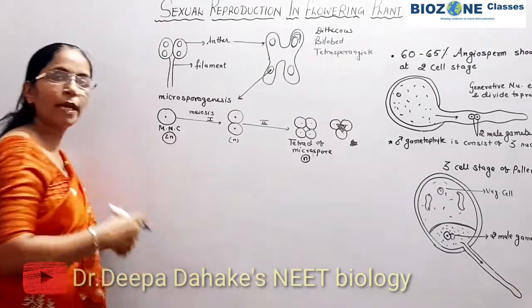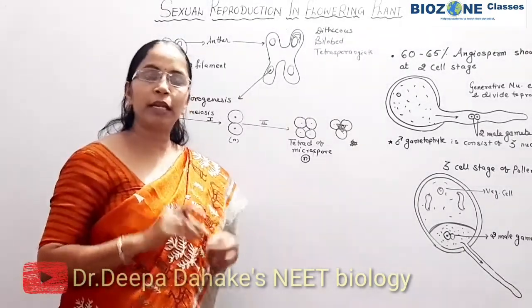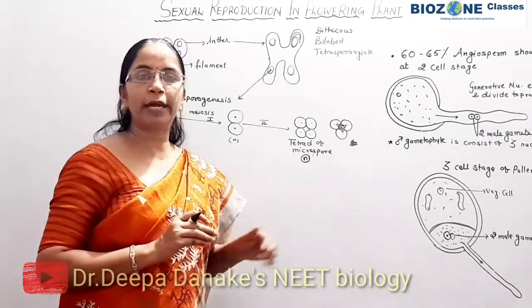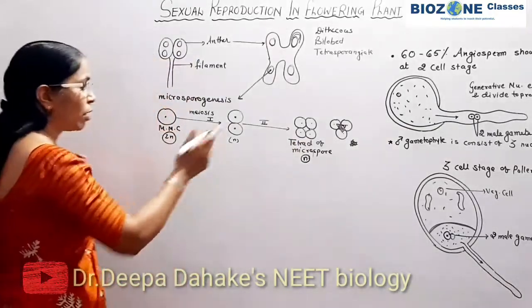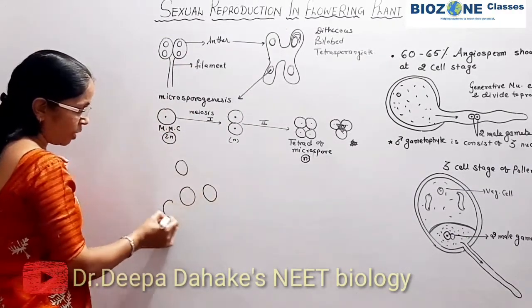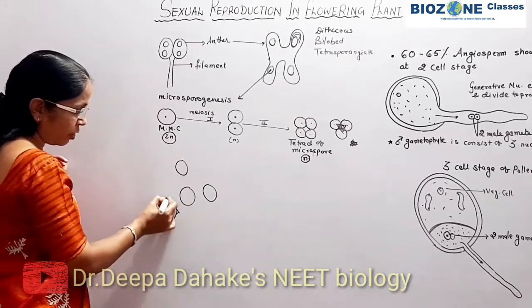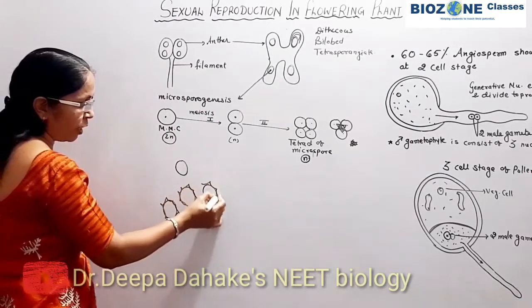When the tetrad of microspores is released from the anther, the release is called dehiscence. Upon dehiscence, all these 4 microspores get separated from each other, and each individual microspore is now called a pollen grain.